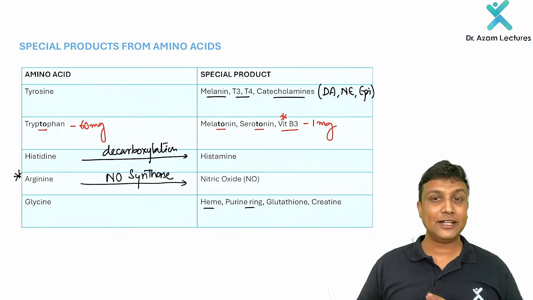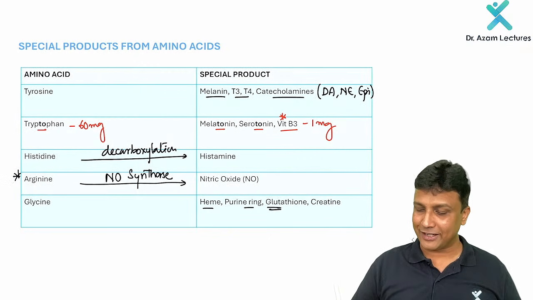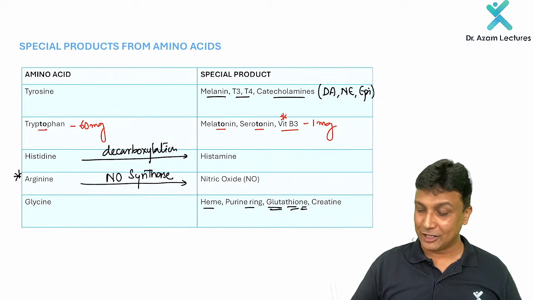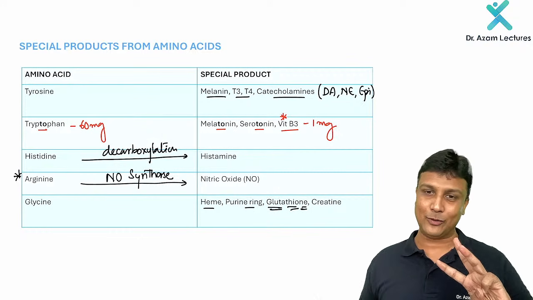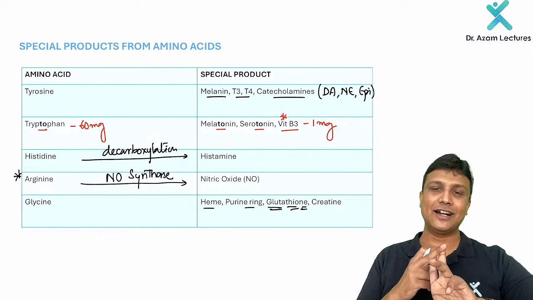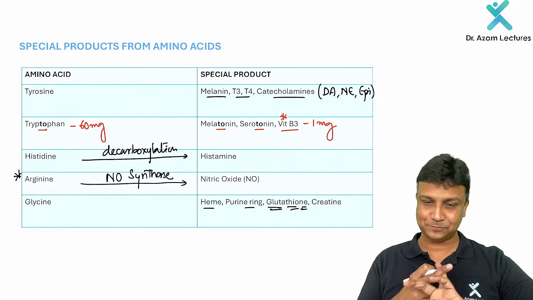So remember, glutathione is a tripeptide. Glutamate, then the sulfur containing amino acid, that is cysteine, and then one glycine. So you have to also remember the three amino acids here, sir. So number one, it is going to form from glutamate as well as the sulfur containing amino acid, that is cysteine, and then the last one, that is your glycine, sir.